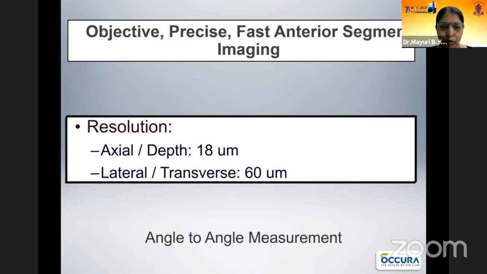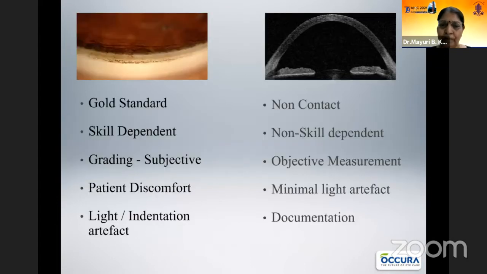The disadvantage is that the depth is always less, and this is the only technique which gives us angle-to-angle measurement also. Unlike gonioscopy, this is non-contact and non-skill dependent. Any technician can perform it for you, and it gives objective measurement. And as I said in the beginning, it is minimally affected by light artifact, and documentation is possible.